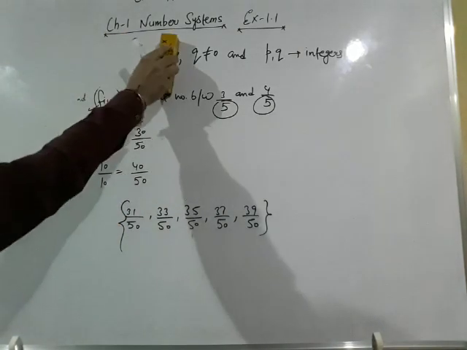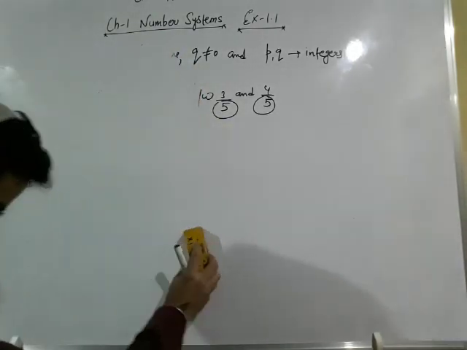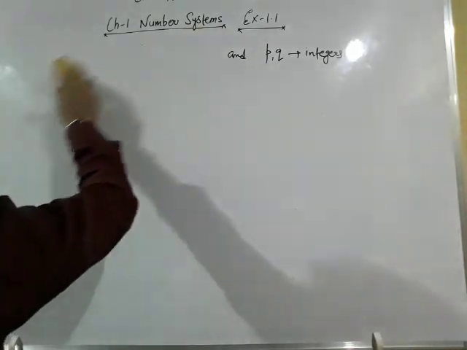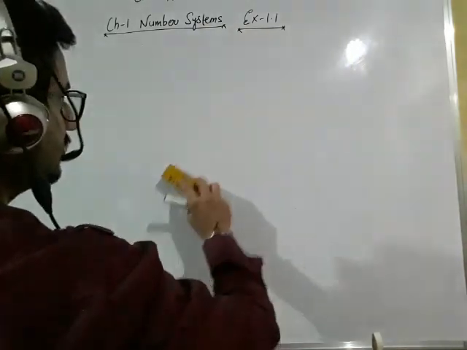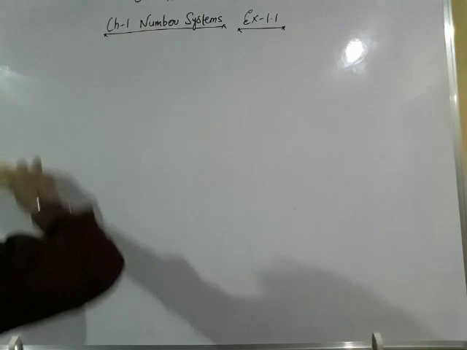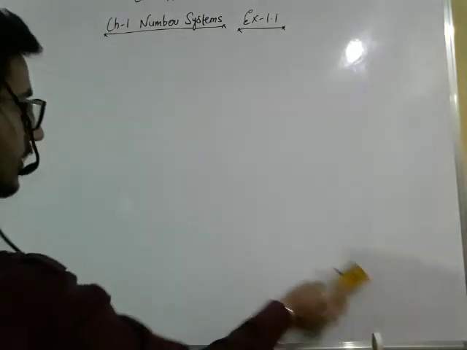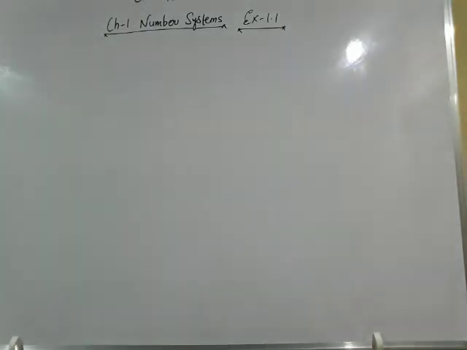So just follow that method, and after watching this video you will all be able to solve exercise 1.1 yourself. And I suggest you, after watching my 2 videos, start solving exercise 1.1 yourself without taking any other help. That will be good practice.